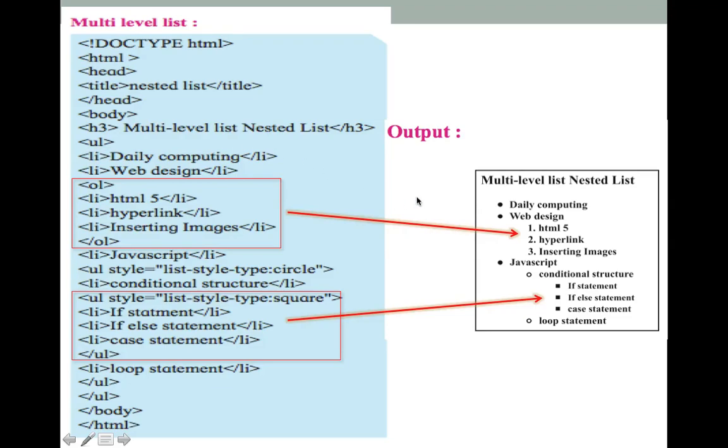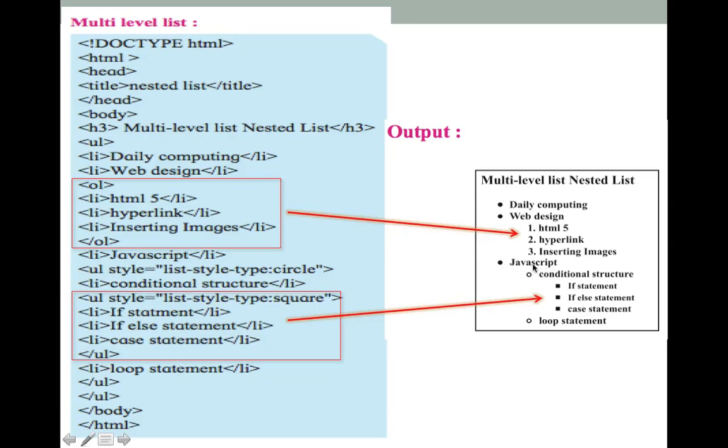Two list items have been specified, after which a numerical list is displayed, so an ordered list will come into play. Within that ordered list 3 list items have to be provided. After that this ordered list will close; the OL tag will be closed.